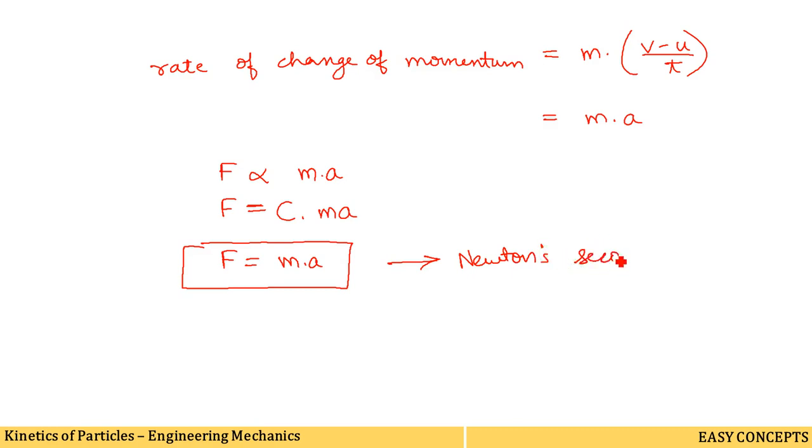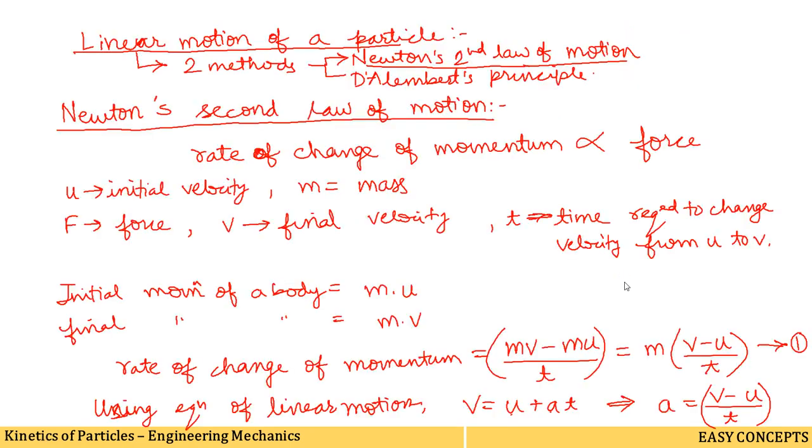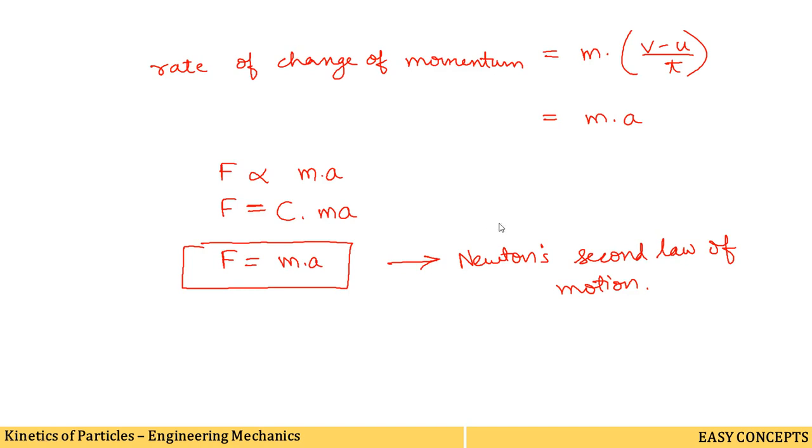Newton's second law of motion. As we have earlier said, the linear motion of a particle can be analyzed by two methods, that is Newton's second law of motion and D'Alembert's principle. Using Newton's second law of motion, we have derived one equation, that is F is equal to ma. Now we are going to study about D'Alembert's principle.